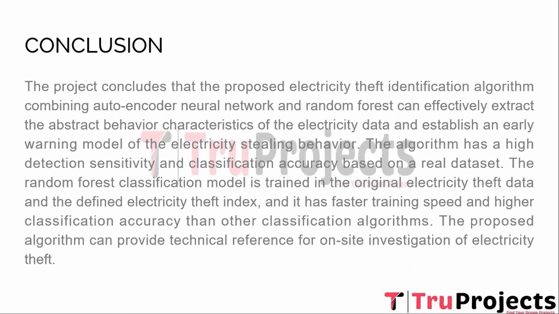The random forest classification model is trained on the original electricity theft data and the defined electricity theft index, and has faster training speed and higher classification accuracy than other classification algorithms. The proposed algorithm can provide a technical reference for on-site investigation of electricity theft.